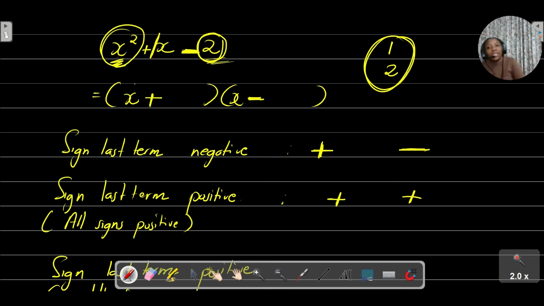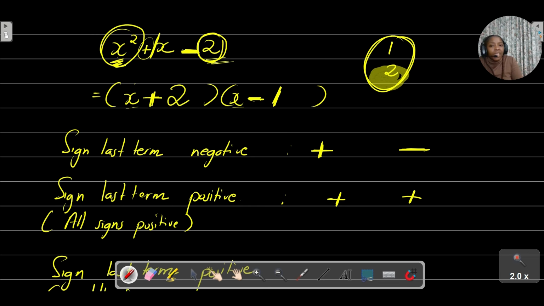All right, so first thing here, open up your brackets, you put an x and an x. Because your sign is negative there, you have to have a positive and a negative in your brackets, because a positive times a negative will give me a negative. And because you've got a 2, the factors of 2 are 1 and 2, and I've mentioned that the highest factor takes the sign of your middle term. What's the highest factor here? The highest factor here is 2. What's the sign of my middle term? The sign of my middle term is a positive, so the 2 goes there and the 1 goes there.